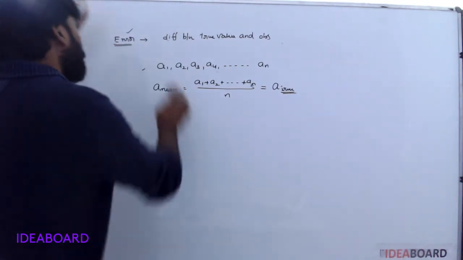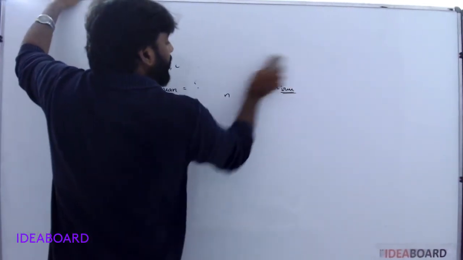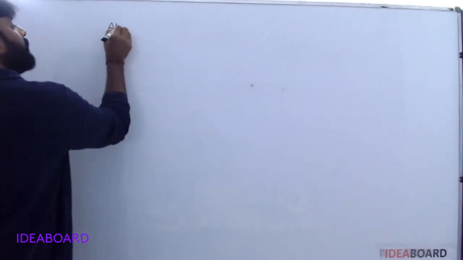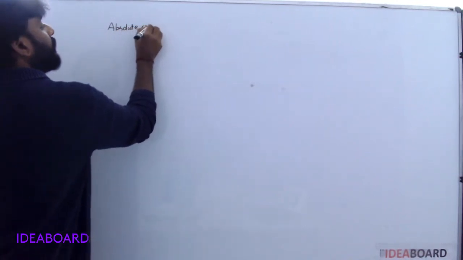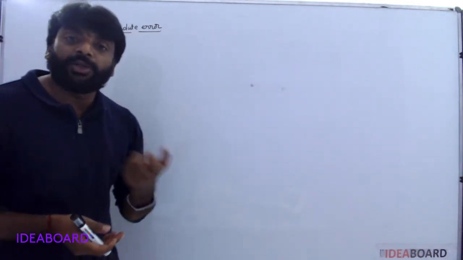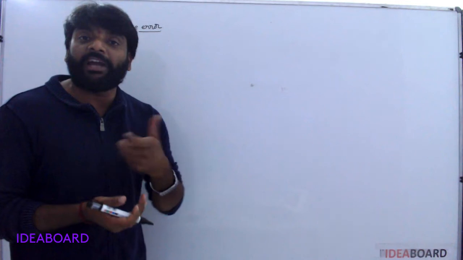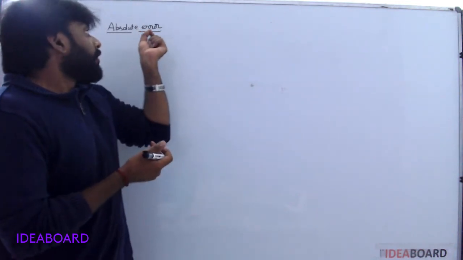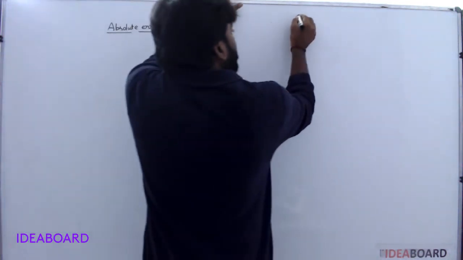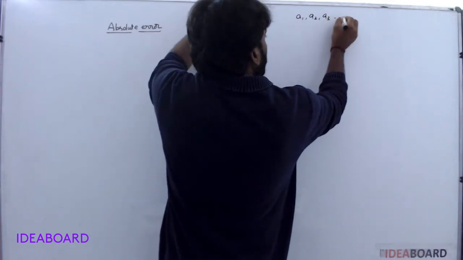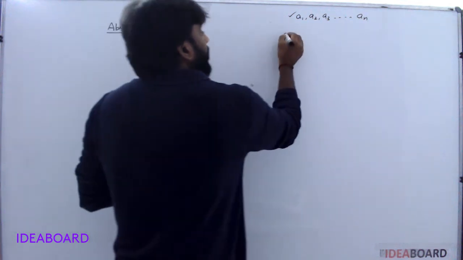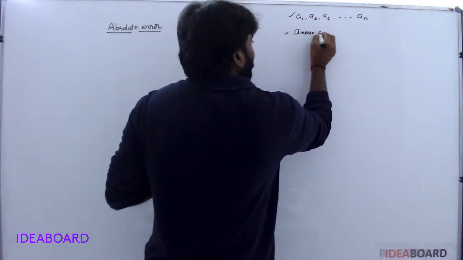Understood? So next, absolute error. Absolute error means the magnitude of the difference between the true value and the observed value. Here a1, a2, a3 up to a suffix n are the observed values, and the mean is taken as the true value.